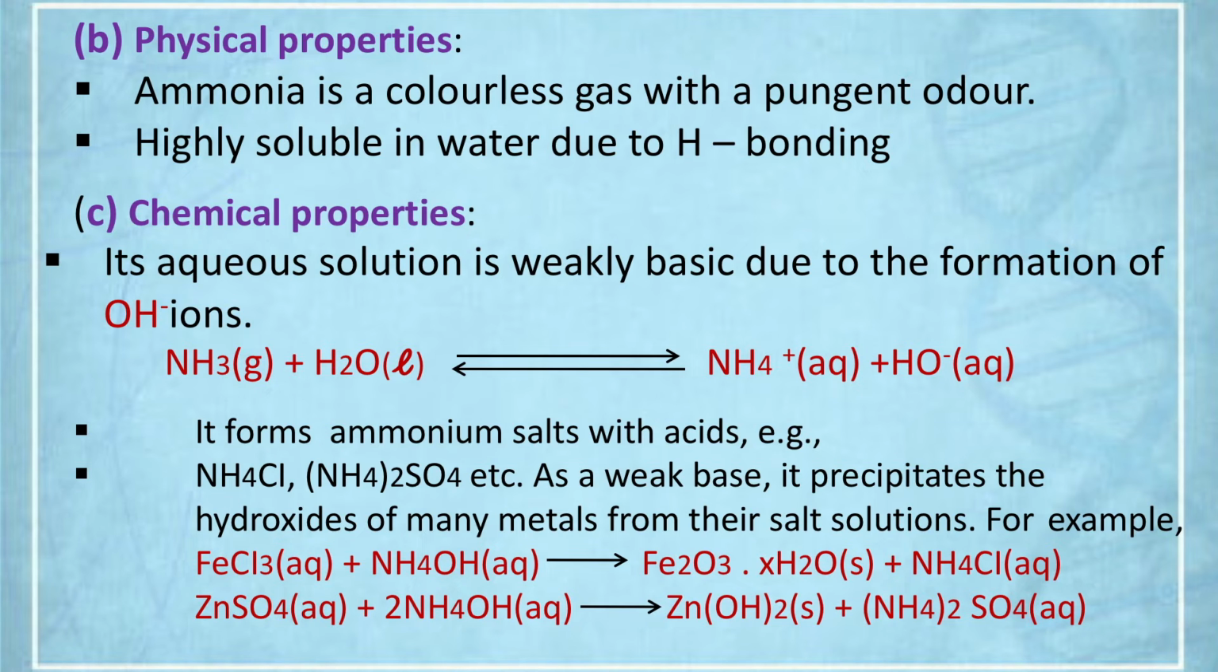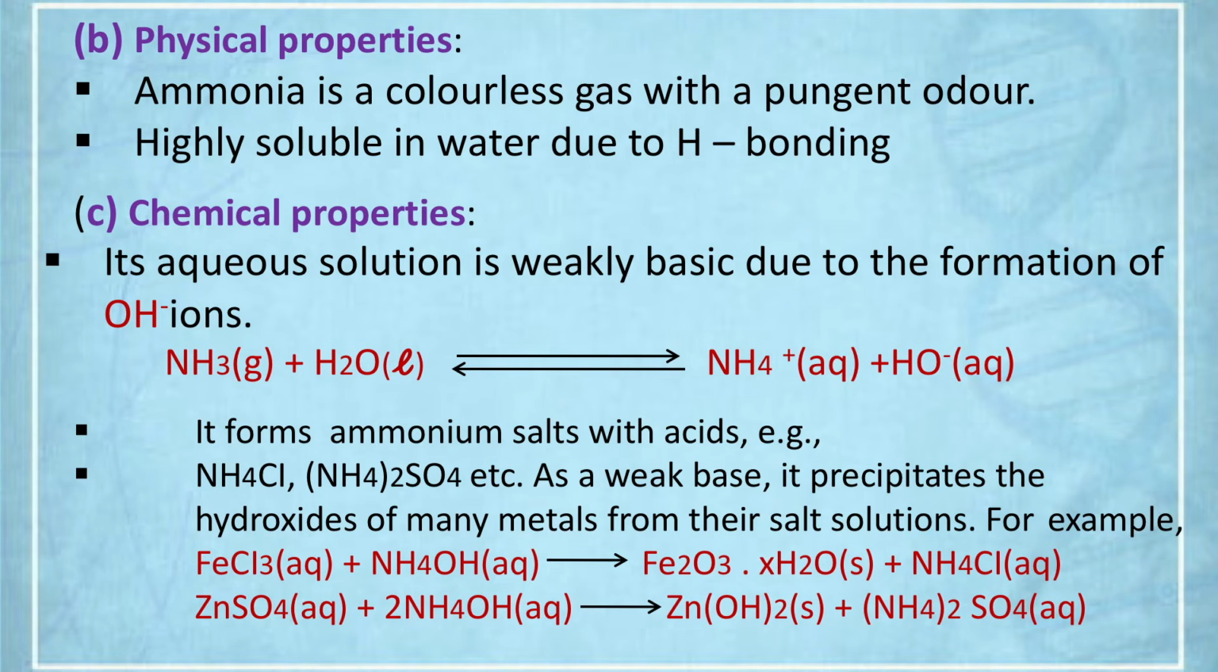Chemical properties, it is basic, so its aqueous solution gives OH minus ion. It also forms insoluble precipitates with certain compounds such as ferric chloride with ammonium hydroxide gives a brown precipitate, zinc sulfide with ammonium hydroxide gives the white precipitate. So it gives insoluble precipitate with certain compounds.